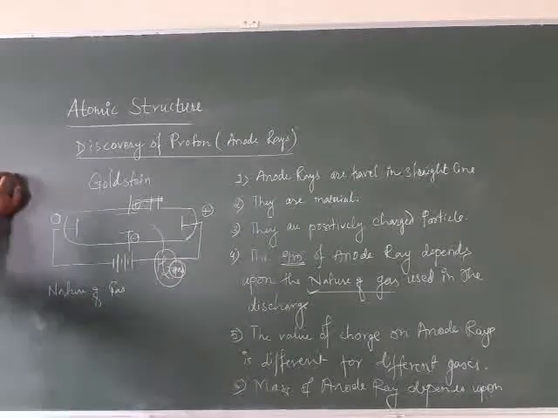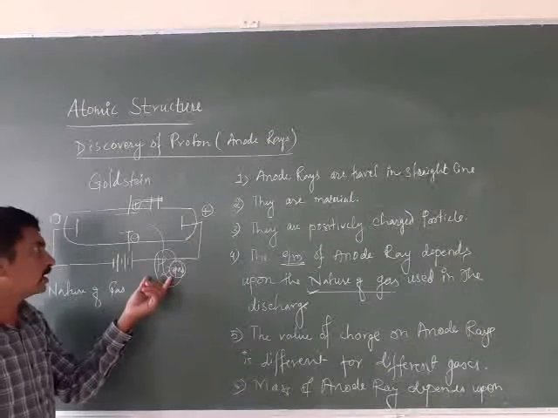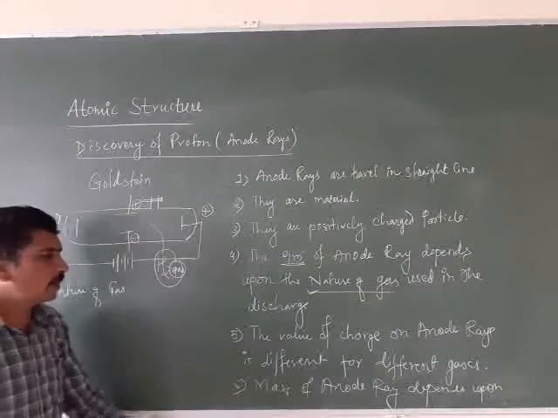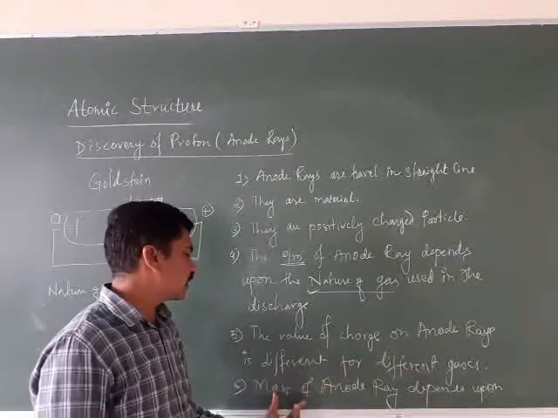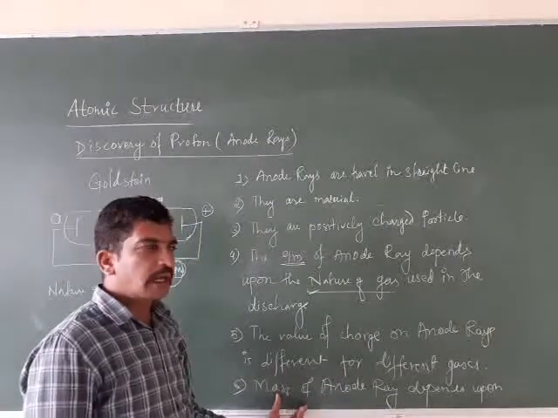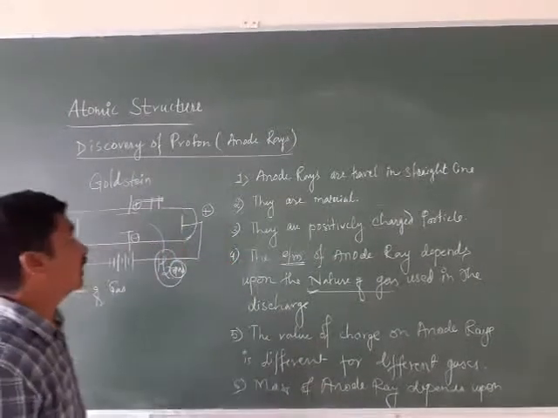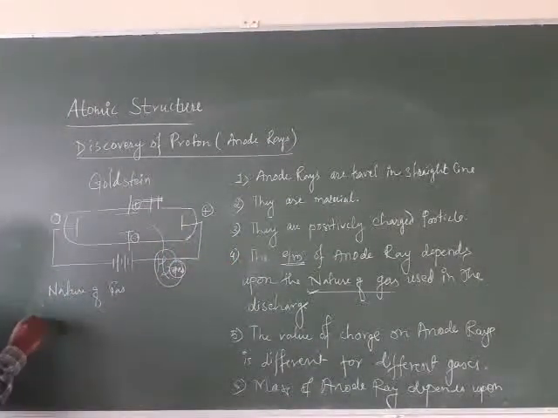Whenever you use this H2, that is hydrogen gas, you will get the smallest value of charge and the smallest value for mass of canal rays or anode rays.